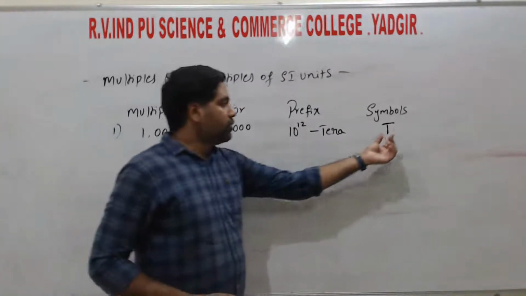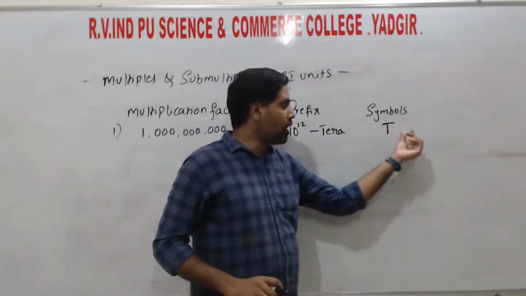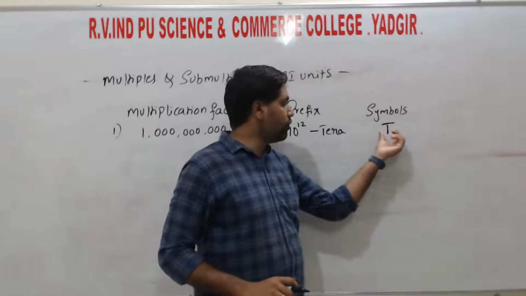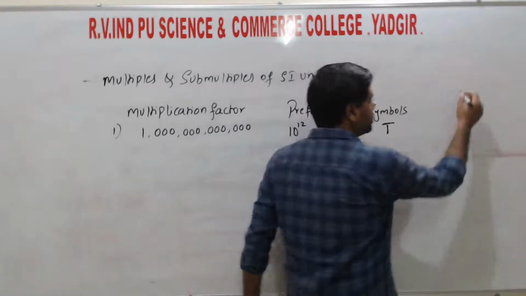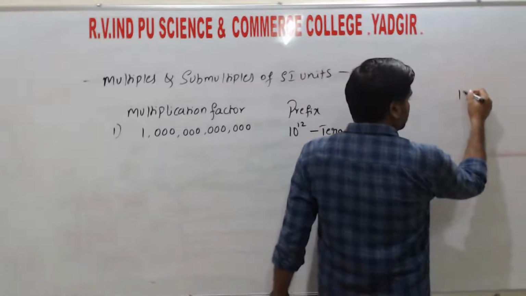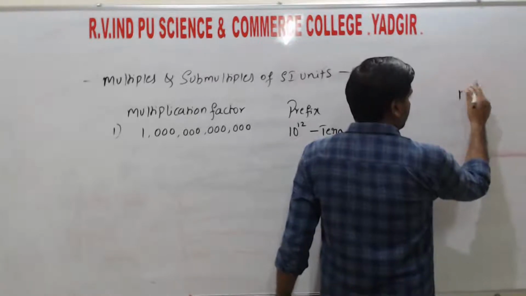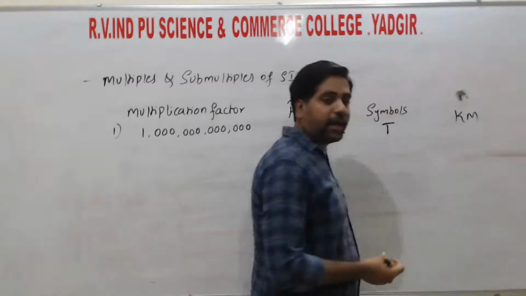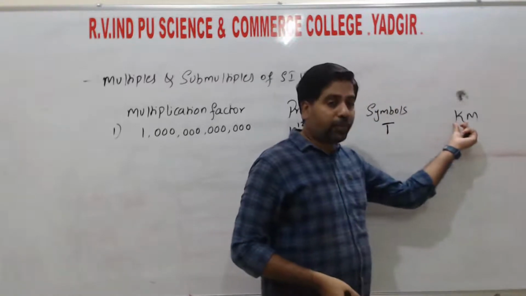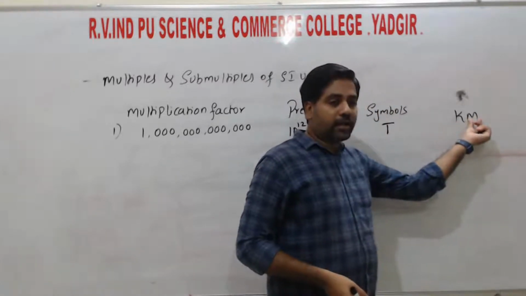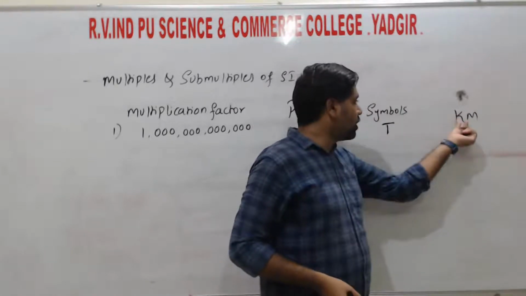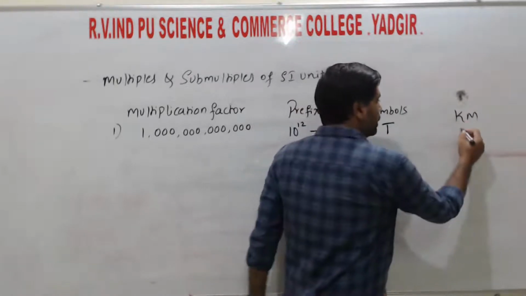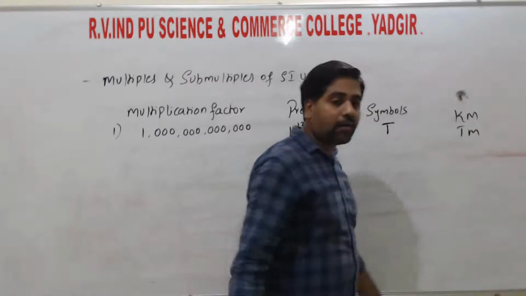Along with this, we can add the SI unit. For example, here I have written kilometer, that is km. Here kilo is the prefix and meter is the SI unit. If we put T instead of k, that is terameter.